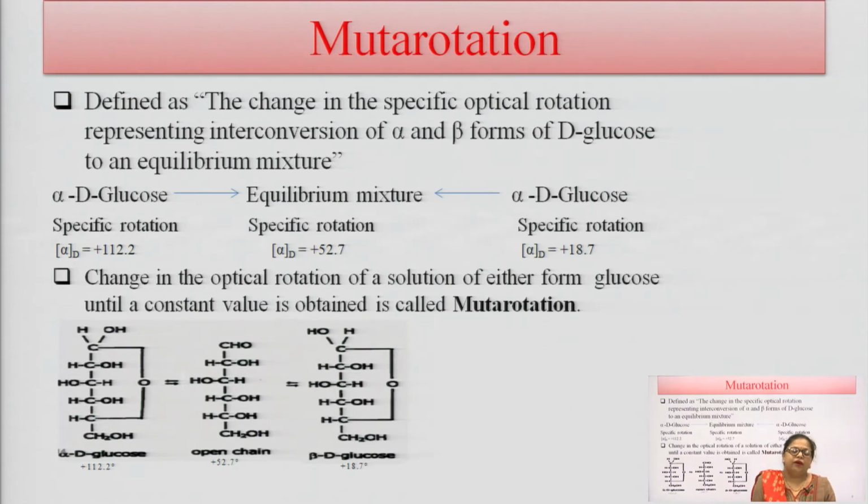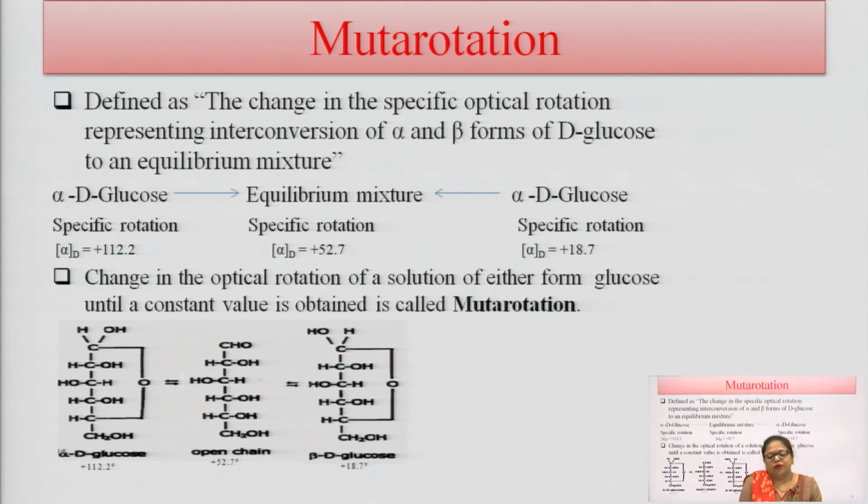But the main thing is that when these alpha and beta glucose are dissolved in water, they show mutarotation. What is mutarotation? When alpha and beta glucose are dissolved in water, they change their specific rotation towards a specific value, representing interconversion of the alpha and beta forms of D glucose in an equilibrium mixture. That means there is no optical rotation of alpha D glucose and no optical rotation of beta glucose. There is an equilibrium mixture which shows a specific rotation of plus 52.7.